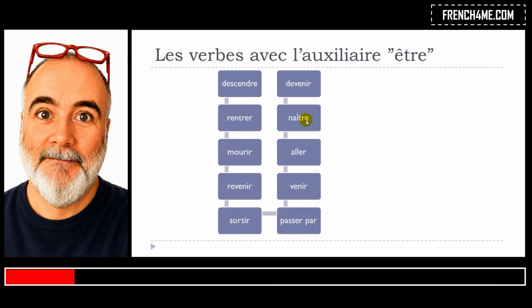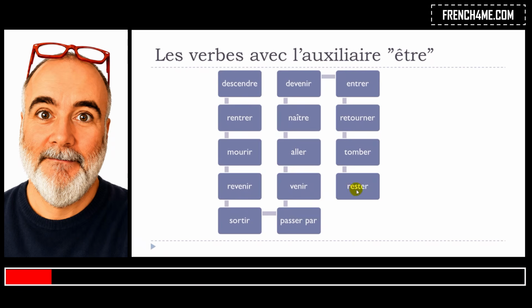Naître. Devenir. Entrer. Retourner. Tomber. Rester. Arriver. Monter. Partir.